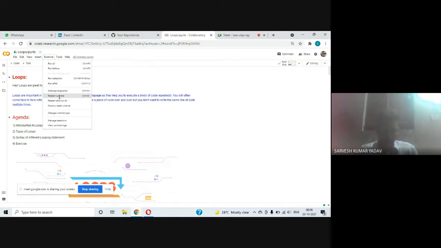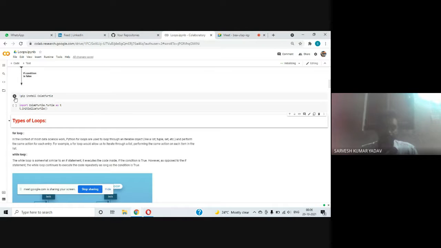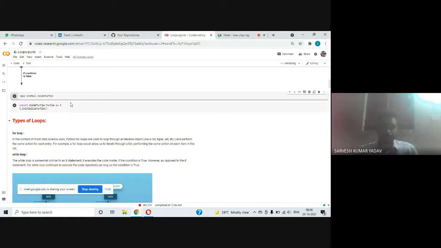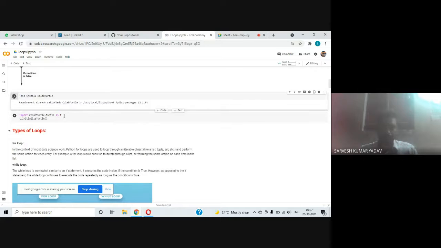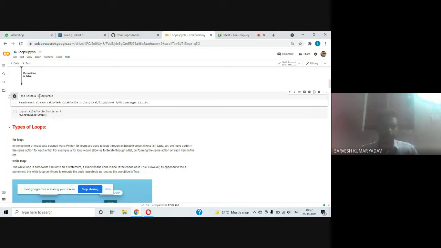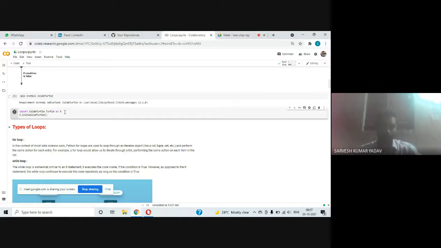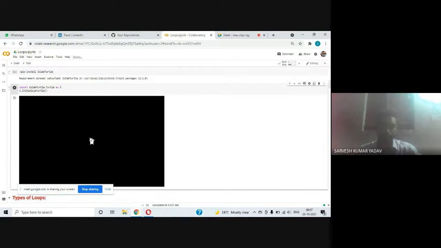Okay, let us restart. Yeah, ColabTurtle is installed because we ran that command earlier, so it was installed already, and we are going to import it and initialize ColabTurtle. Yeah, turtle is present here.